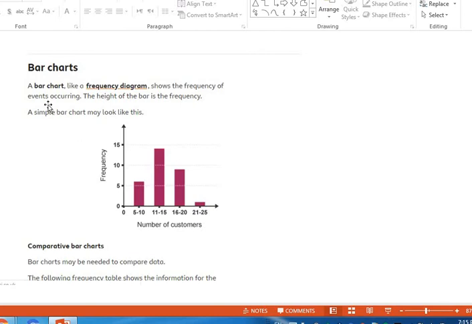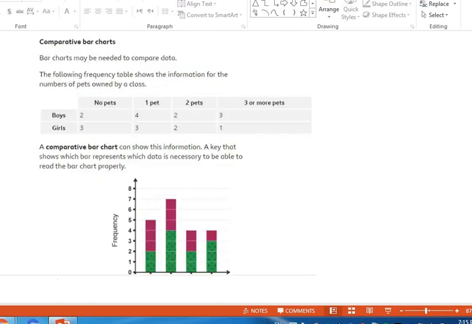Moving to the comparative bar chart, let's go. Comparative bar charts. Bar charts may be needed to compare data. The following frequency table shows the information for the number of pets owned by class. So here I have boys and girls. Number of pets: no pets, 1 pet, 2 pets, 3 or more.